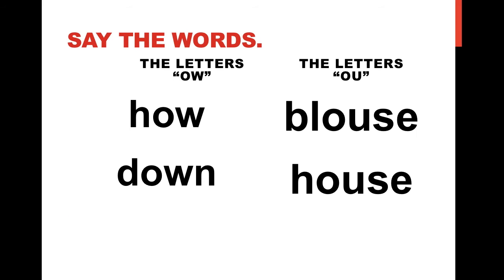Activity. Your turn. Again, let's say these words. We will start on the left with those words that are spelled with the letters O-W. How. Down. Now let's try the words on the right with the letters O-U. Blouse. House.